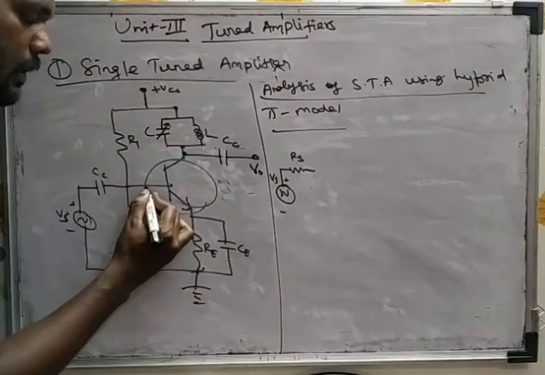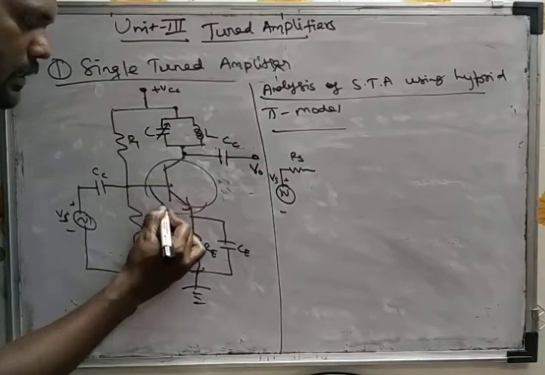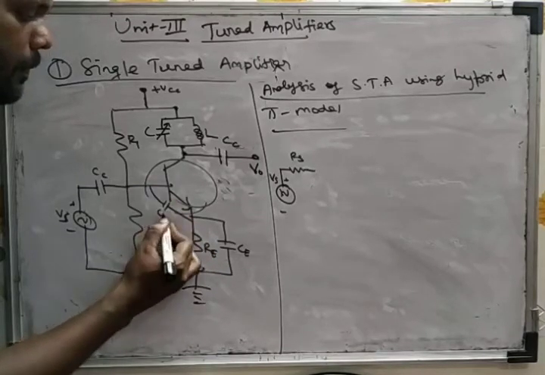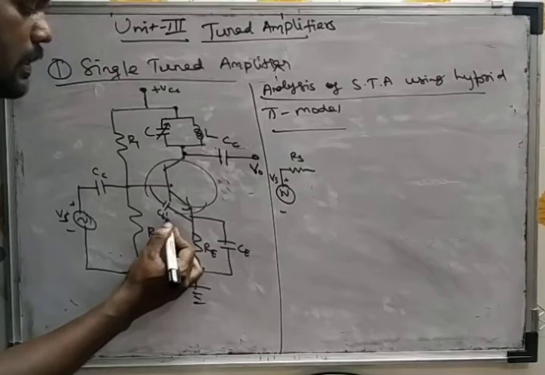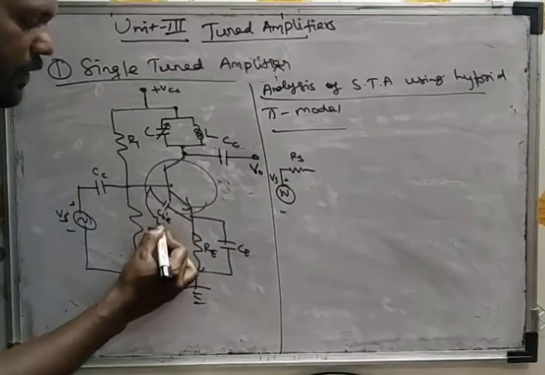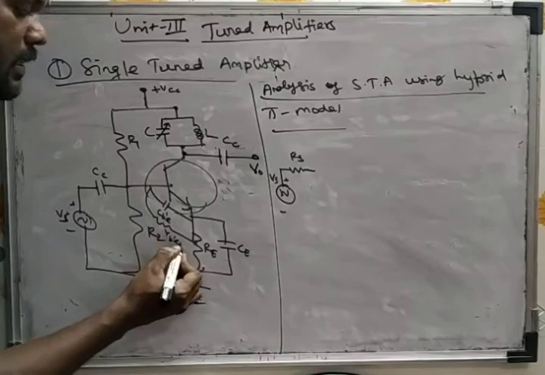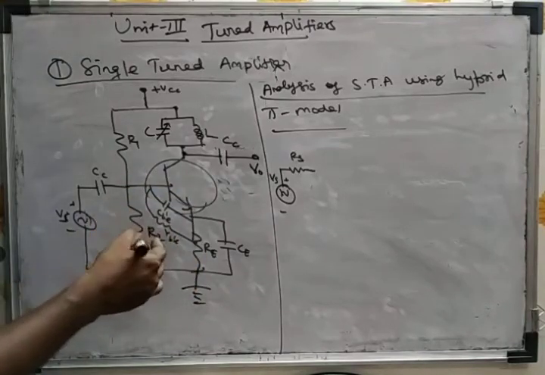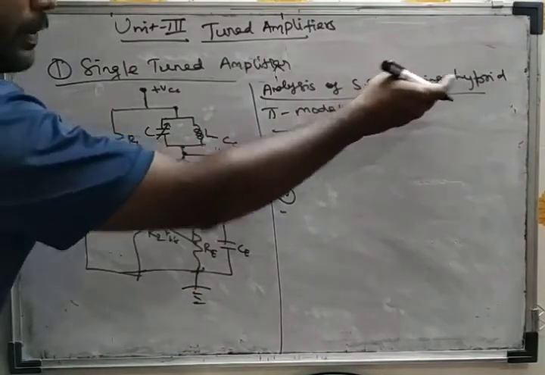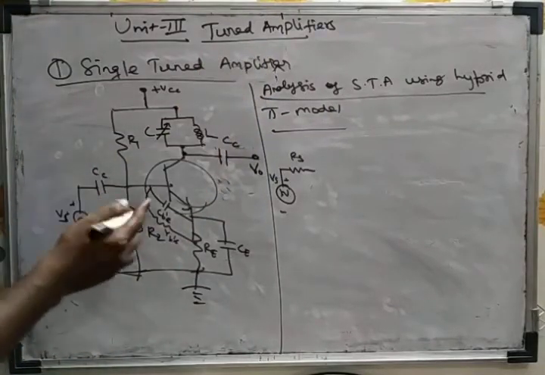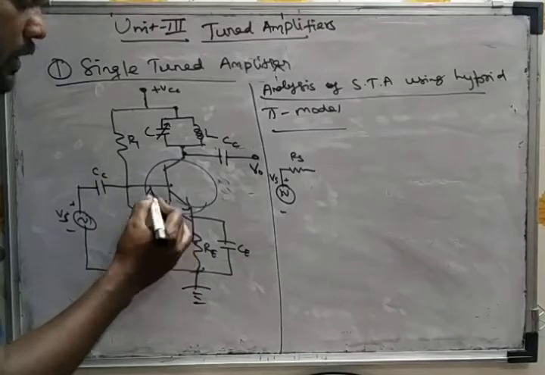For the transistor, we have internal capacitance. Here we have CB'E. Similarly, we have internal resistance RB'E at very high frequency. So we are using the hybrid pi model, we are analyzing the high frequency model, so we have to input these parameters.